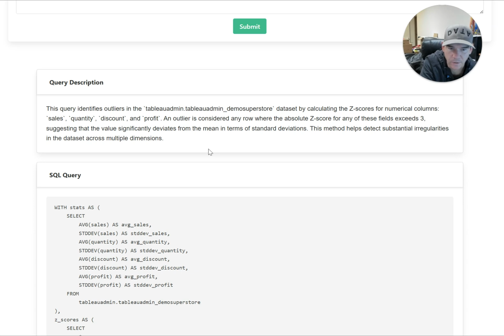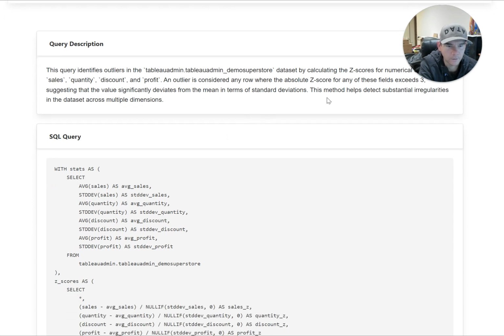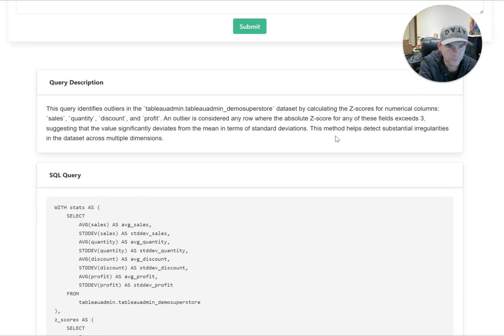So that interpretation is that to find those outliers, it wants to calculate z-scores for any numerical column. So it shows sales, quantity, discount, and profit. And it's looking for outliers where the absolute z-score exceeds 3.